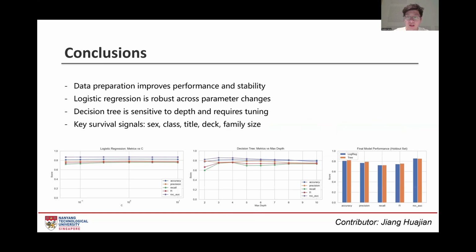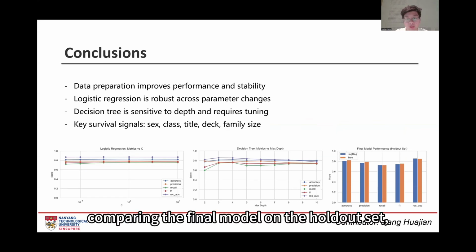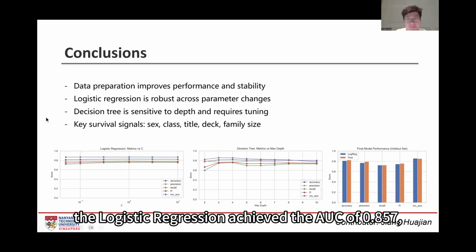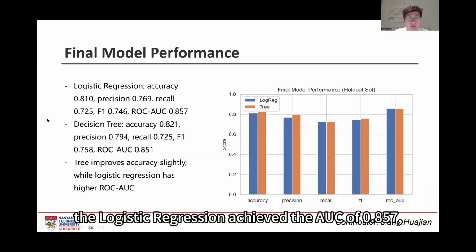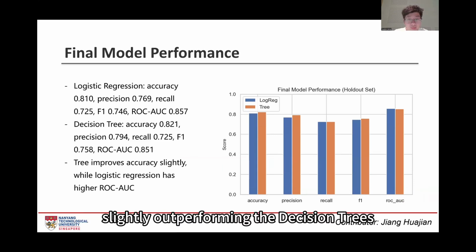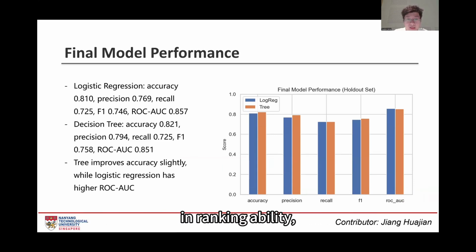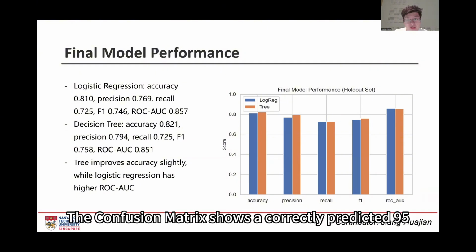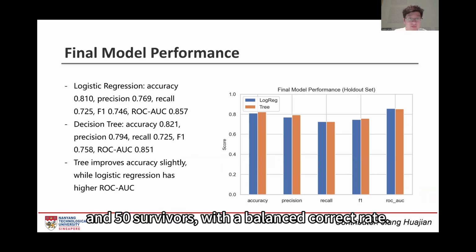And well, the final model. Comparing the final models on the holdout set, the logistic regression achieved AUC of 0.57, slightly outperforming the decision tree's ranking ability. Also, the tree has marginally higher raw accuracy. The confusion matrix shows it correctly predicts 95 non-survivors and 50 survivors with a balanced correct rate.